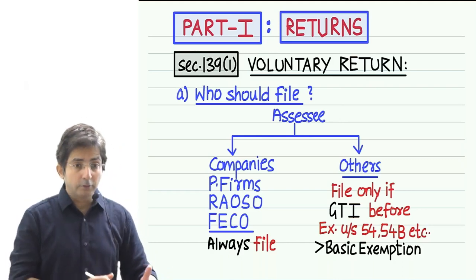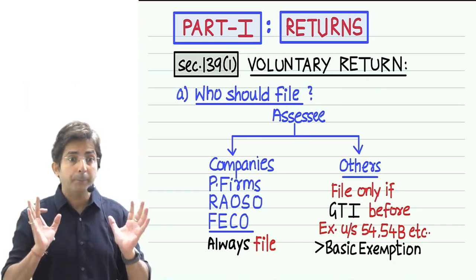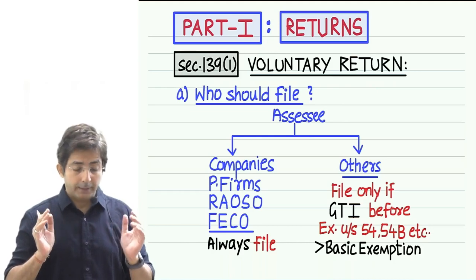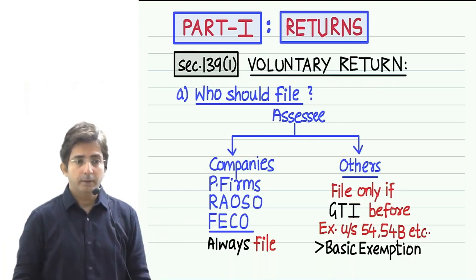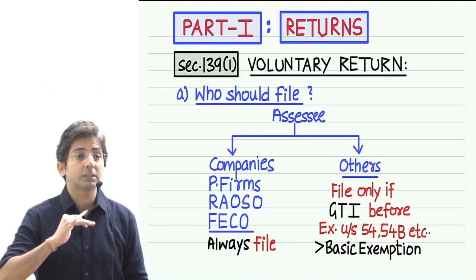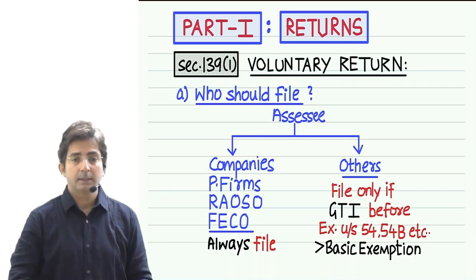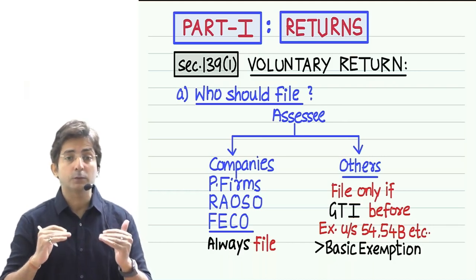So since they have the potential of earning income in crores, law feels they are big people, and law feels it is necessary to keep in touch with big people. Even if they don't have the income, it is necessary to keep in touch with big entities. And companies and partnership firms are big entities. And keep in touch means what?